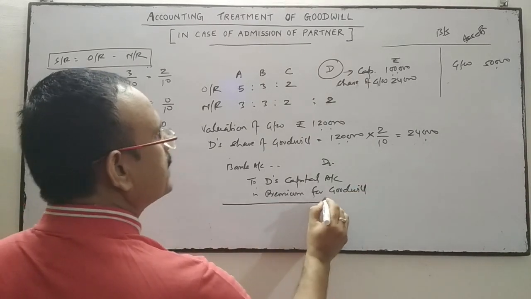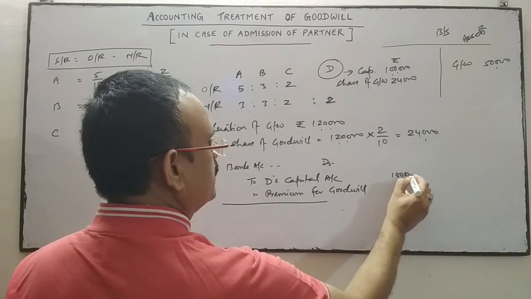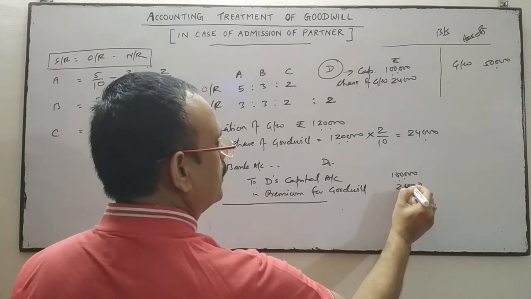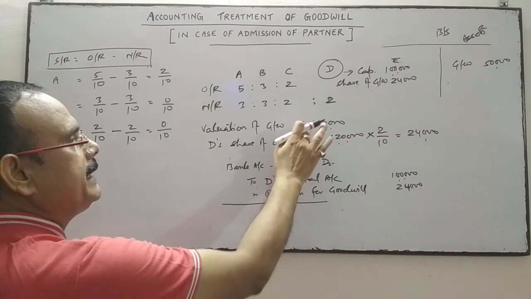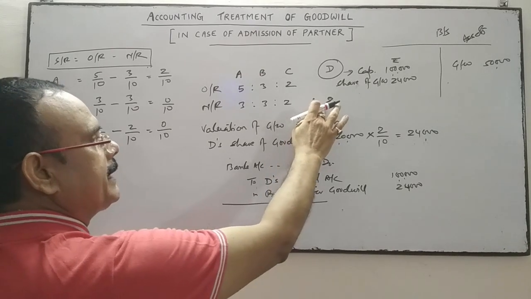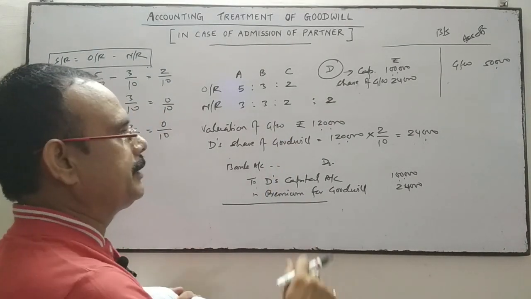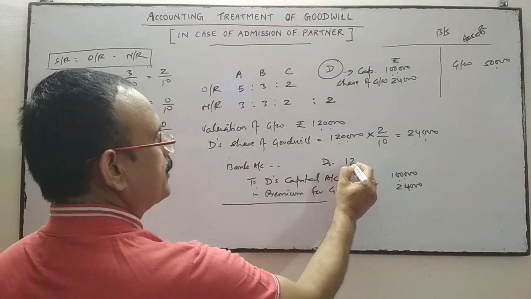D's capital is 1 lakh. D has given 1 lakh as capital and 24,000 for his share of goodwill. Total goodwill is valued at 1,20,000 and D's share is 2/10, so D will bring only his share of goodwill, which is 24,000. So the total is 1,24,000.